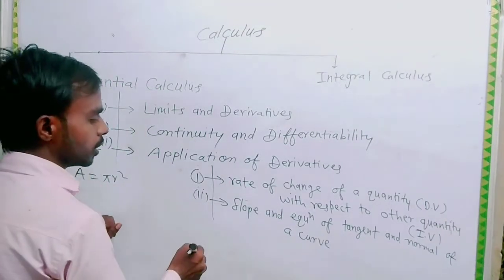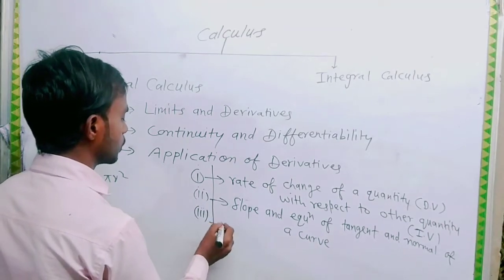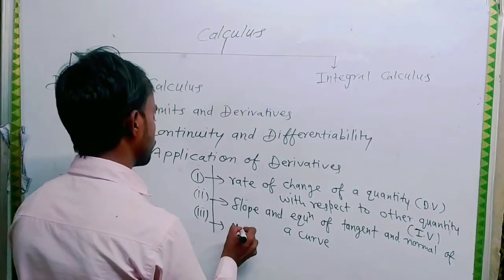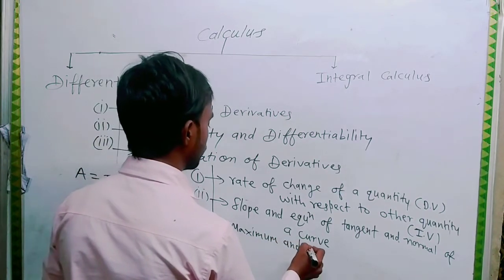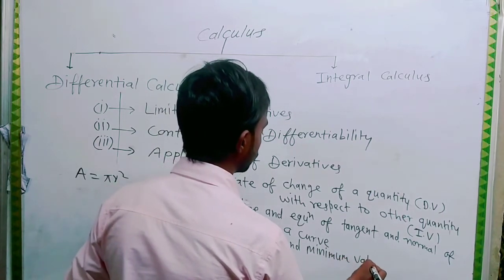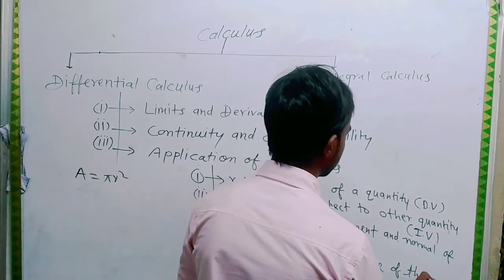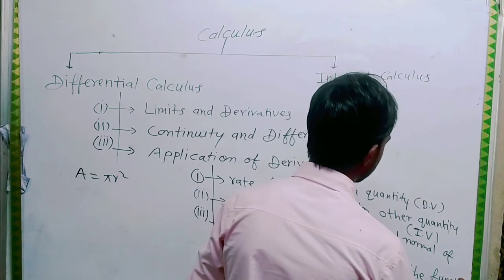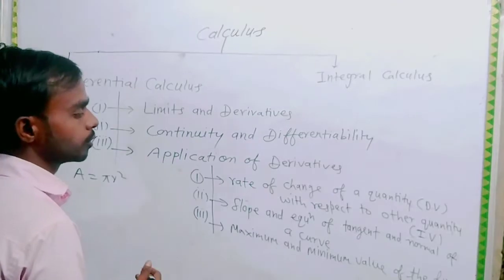And third, which is most important, maximum and minimum value of a function, for a point or interval of points.